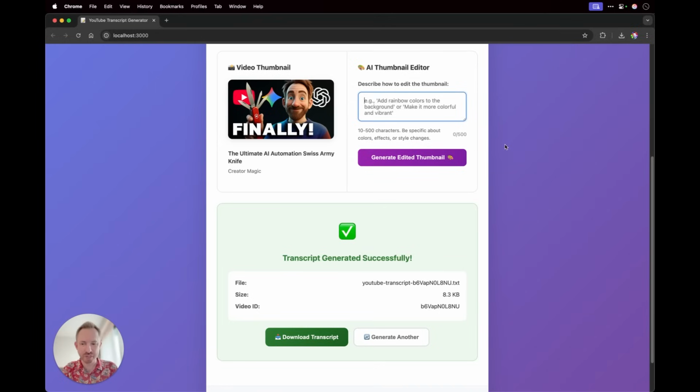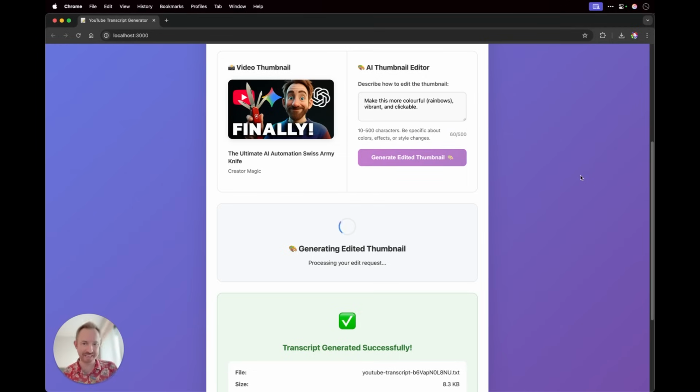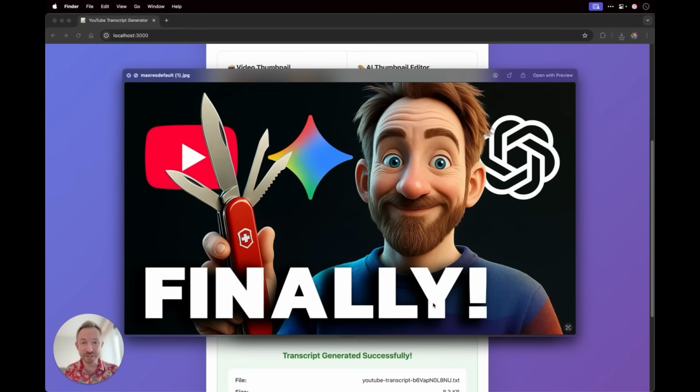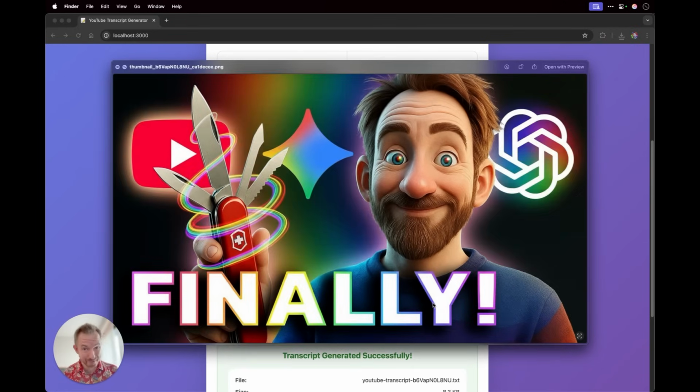Okay, with the transcript generated successfully, let's make this more colorful. I'll put in brackets here, rainbows, vibrant and clickable, and we'll generate an edited thumbnail. And there you go. Really not too bad at all. Look at this. So now we can take a look at before and after using the app I vibe coded in this video. Pretty cool, huh?